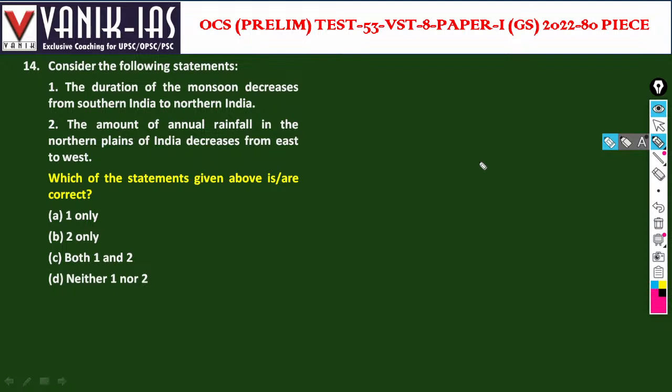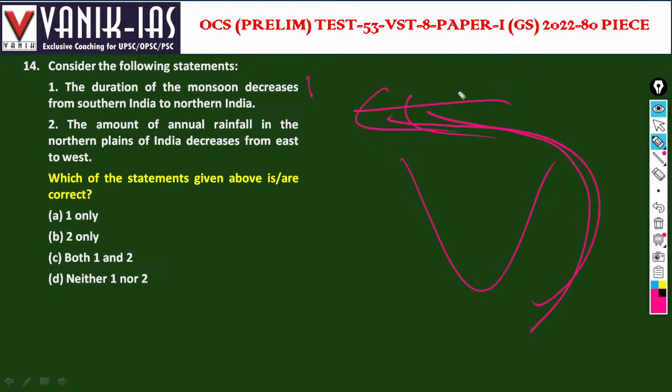Consider the following statements. The duration of the monsoon decreases from southern India to northern India. Yes, because as the moisture-laden air passes from the southern region to the northern region, the moisture content gradually decreases. Duration decreases. This is right. And the amount of rainfall in the northern plains of India decreases from east to west. Yes, because the air is flowing like this. So it decreases from east to west. Both the statements are correct with respect to monsoon.